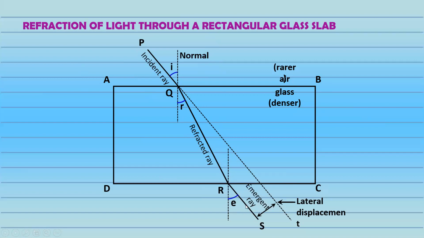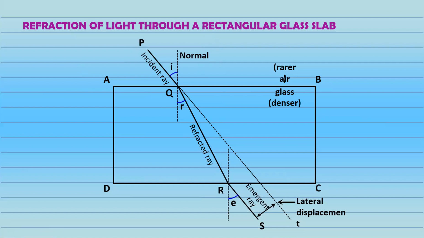Now if you see, in this case we can say this emergent ray, if there is no refraction, the light should have come straight away following this dotted line, but it came out through that space. Actually no, why? Because in this case I can simply say it got laterally displaced. This is called lateral displacement, right?